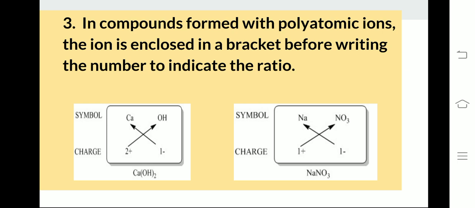Similarly, in case of sodium nitrate, NaNO3, Na carries +1 charge and NO3 carries -1 charge. So the formula becomes NaNO3. Now we have not enclosed the NO3 in bracket even though it is a polyatomic ion, because the valencies or charges are balanced, so there is no need to enclose it in a bracket.